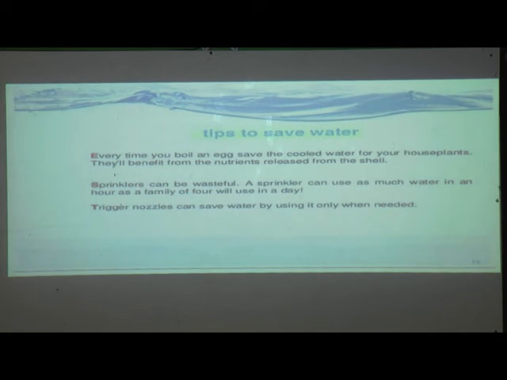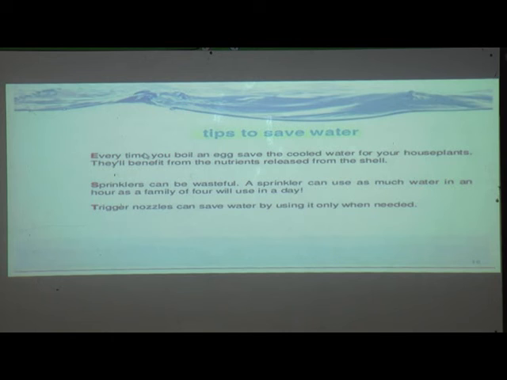Then every time you boil an egg, save the cooled water for your house plants. When we boil eggs in water, that time we throw that water. So this water you can use for growing house plants. Whatever plants you grow at your home, you can use this water for them. Then they will benefit from the nutrients released from the shell.